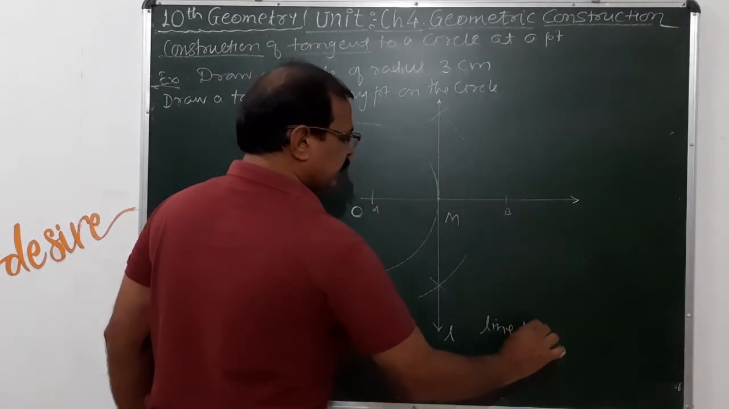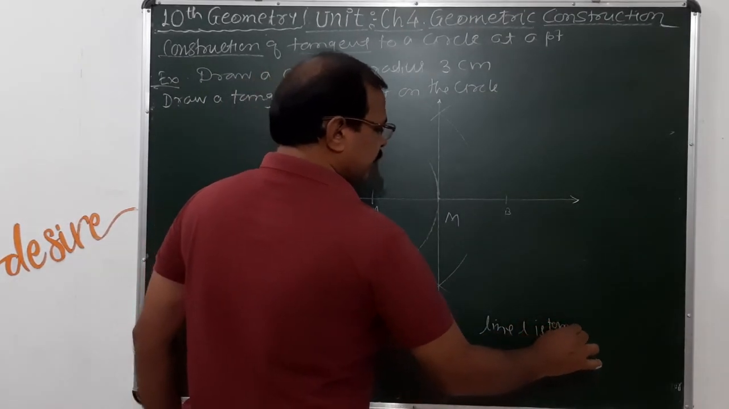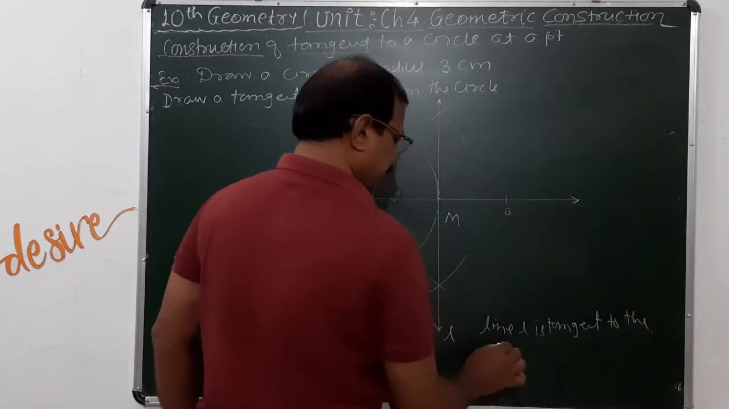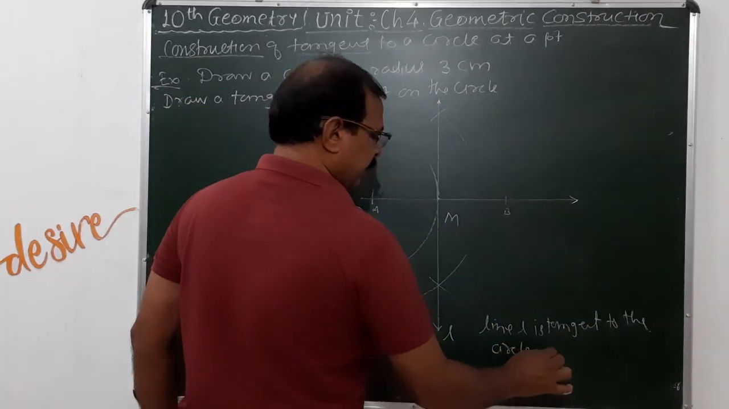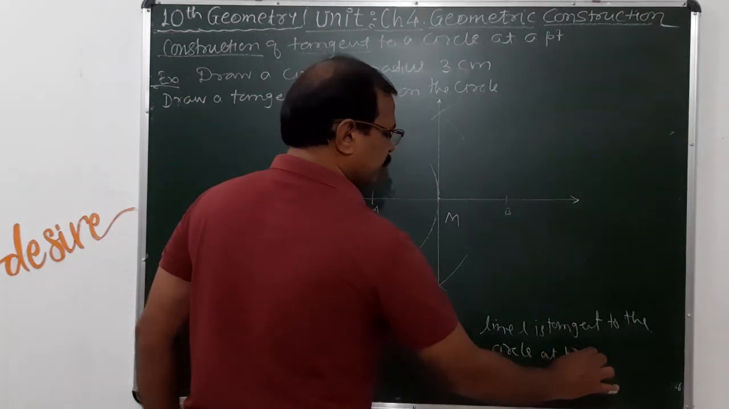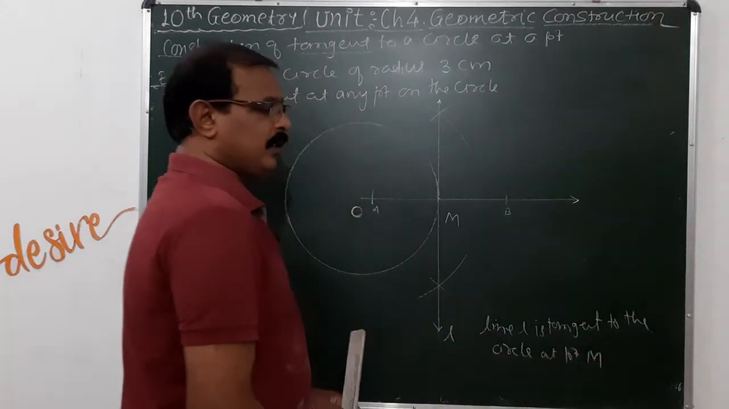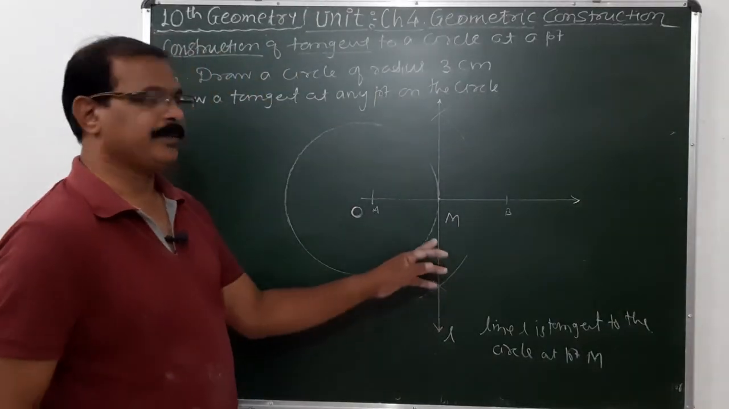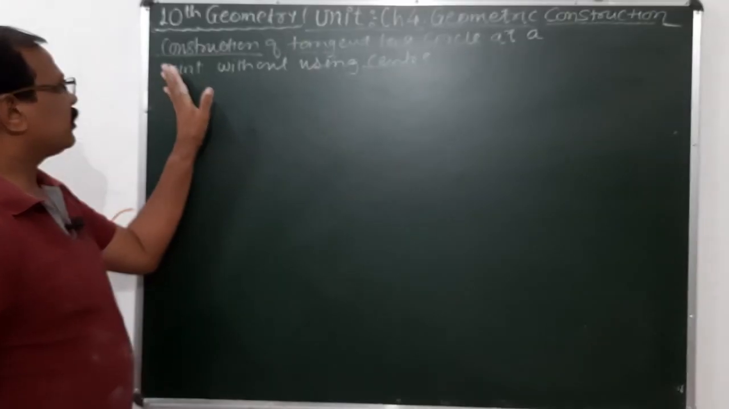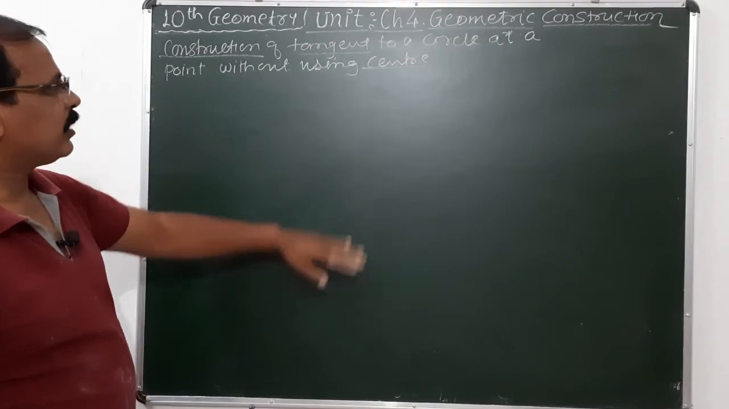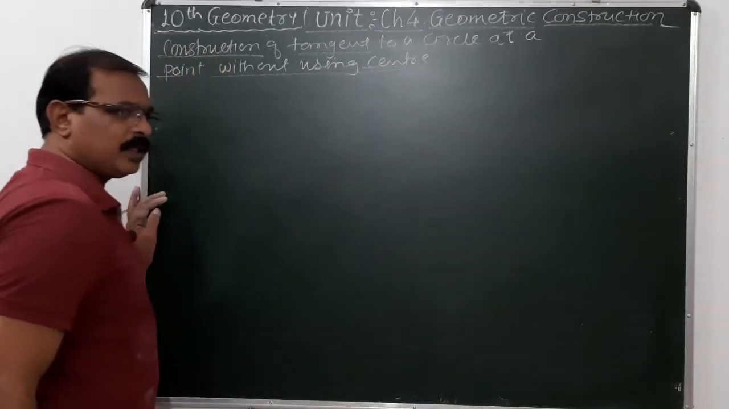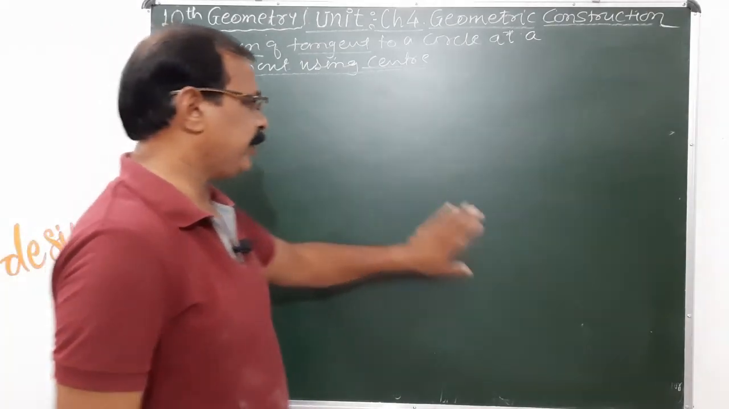Line L is tangent to the circle at point M. So in this way we can draw the tangent here to the circle at point M. So next here, the construction of a tangent to the circle at any point without using the center. We don't have to use the center here actually.